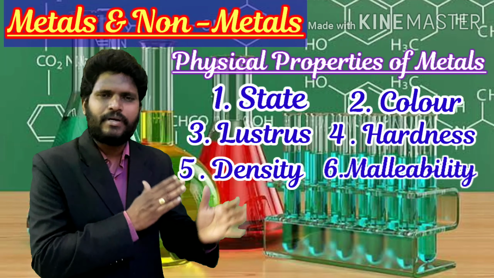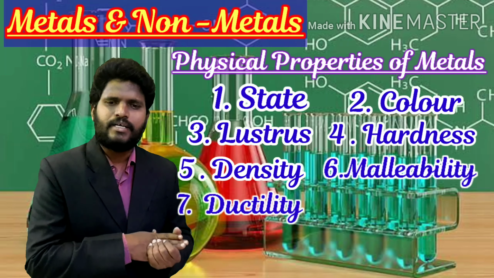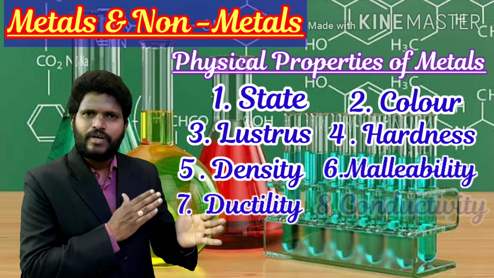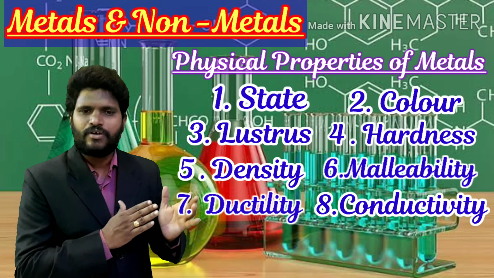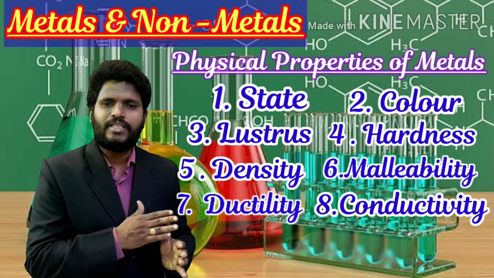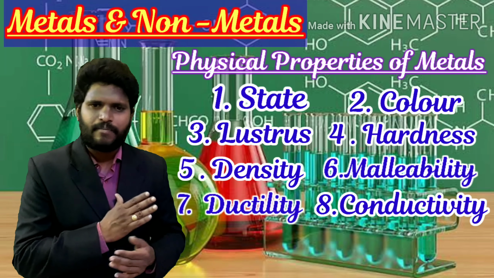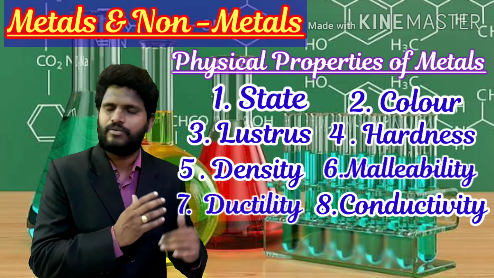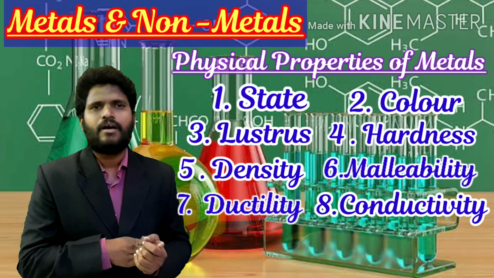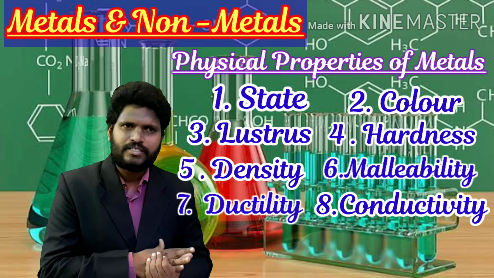The seventh property is ductility. The eighth one is conductivity of metals with heat and electricity. That means, are metals good conductors of electricity or poor conductors of electricity, and are they good conductors of heat or not.